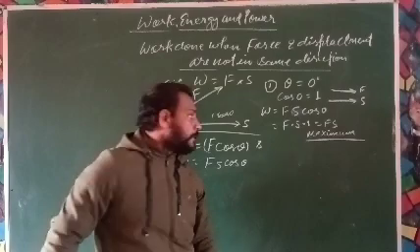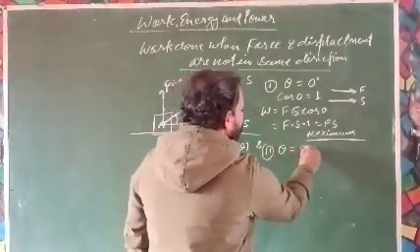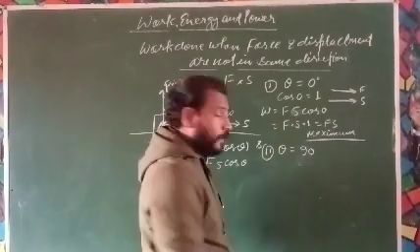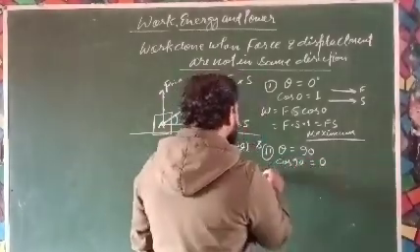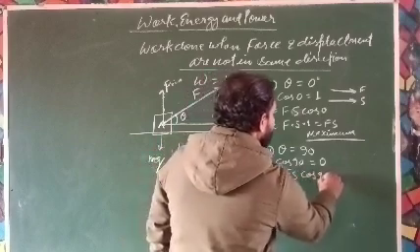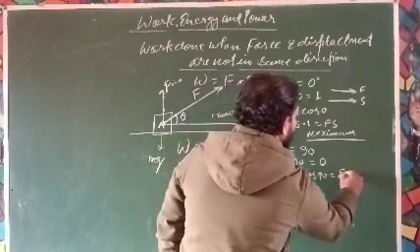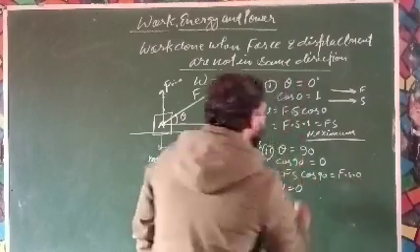You may say that. Second condition, when theta is equal to 90 degree, then cos 90 is equal to 0, then W is equal to Fs cos 90, that is F into S into 0, that is W equal to 0.